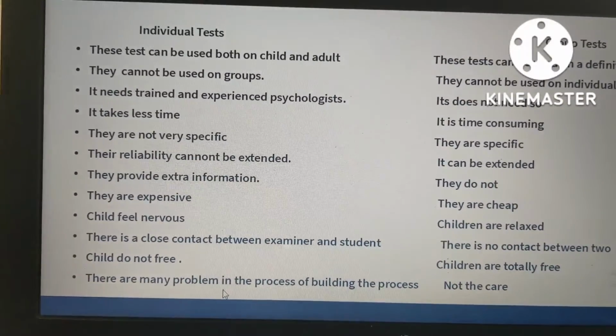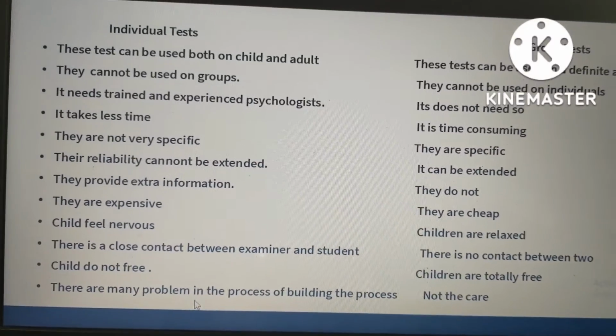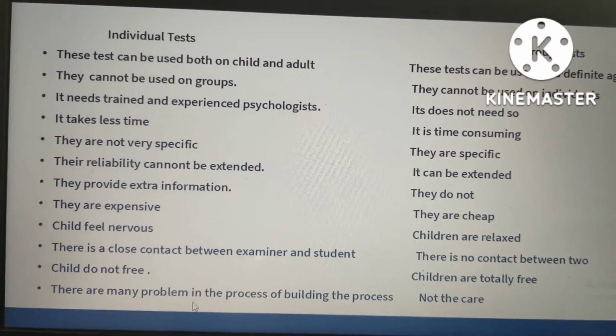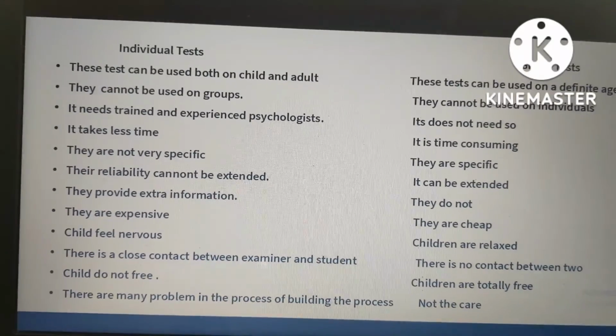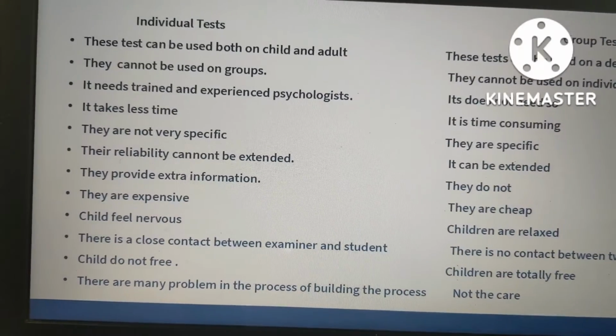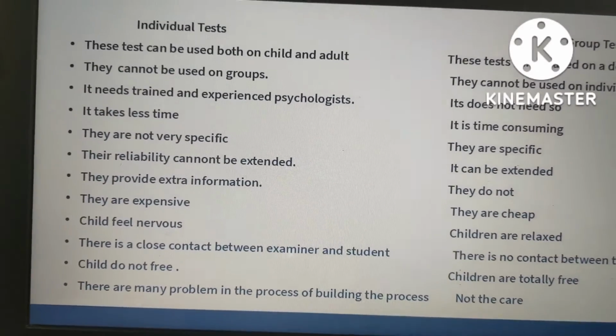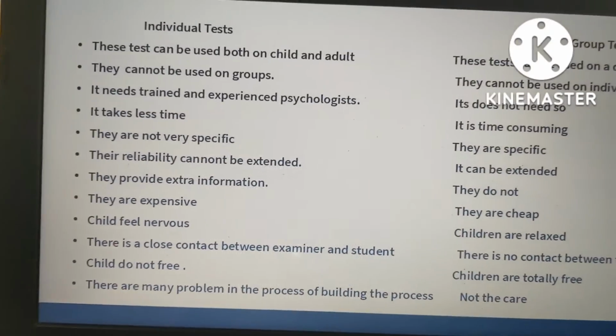Next is that the child is not free. In the individual test, the child will not be free. They will feel the stress because they have to face the test individually. But in the group test, they feel free, because among them there are so many other children writing or giving that group test.